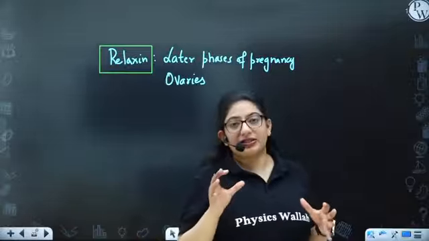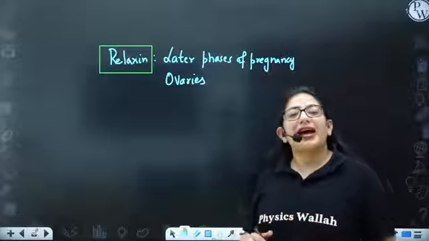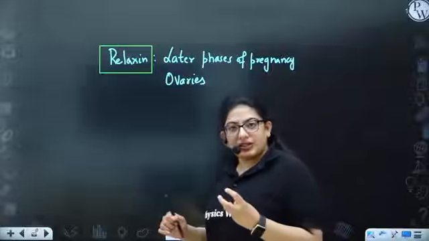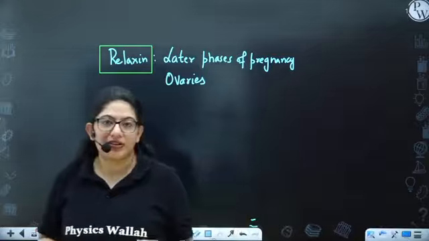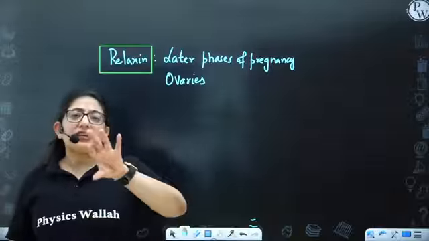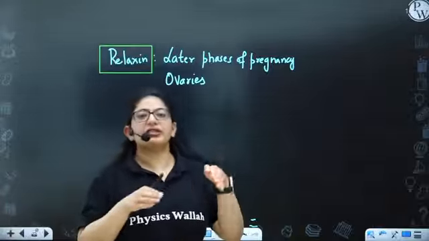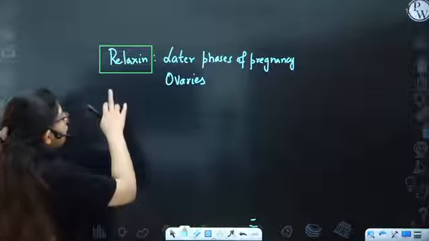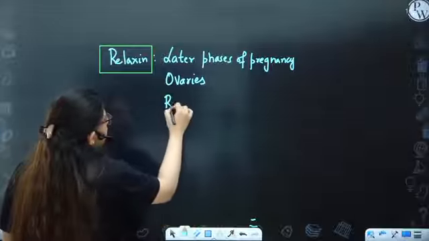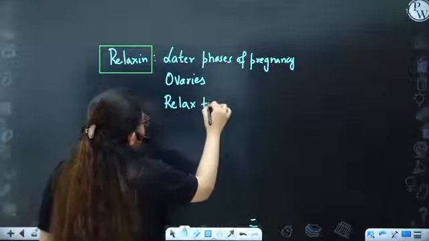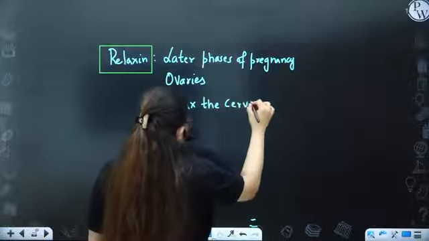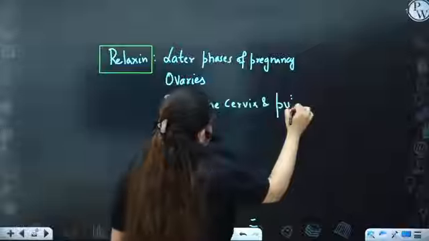Relaxin means relax, right? So it's going to relax the cervix as well as the pubic symphysis. What's the reason? Because if these two things are relaxed, the baby can easily move out, right? So the function of relaxin is to relax the cervix and pubic symphysis.